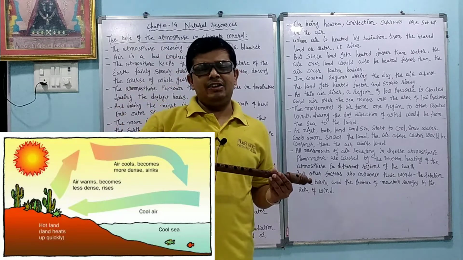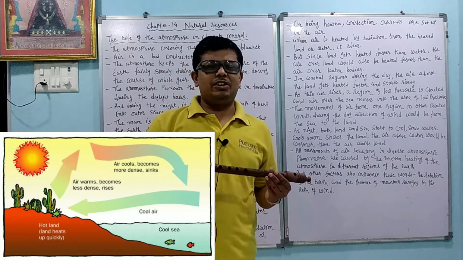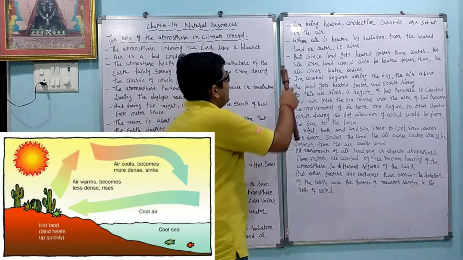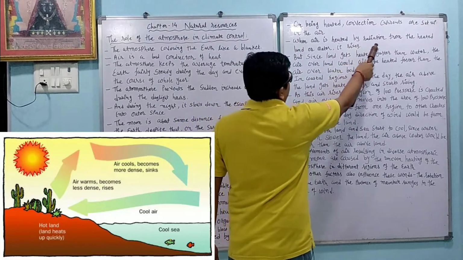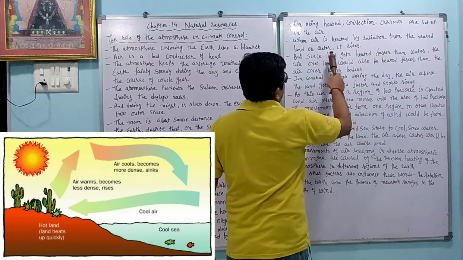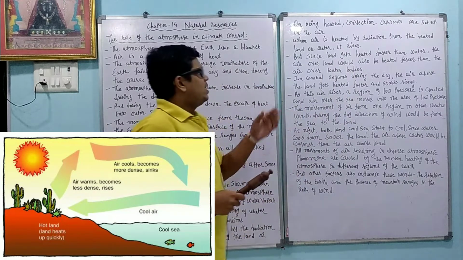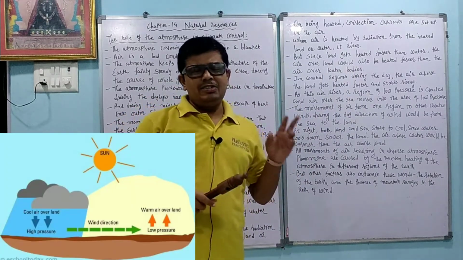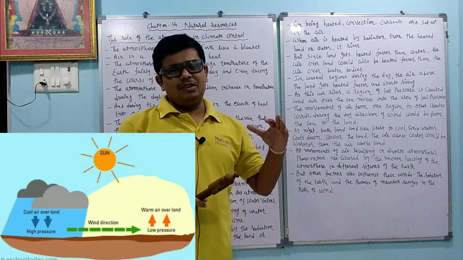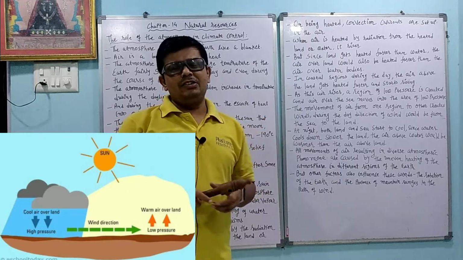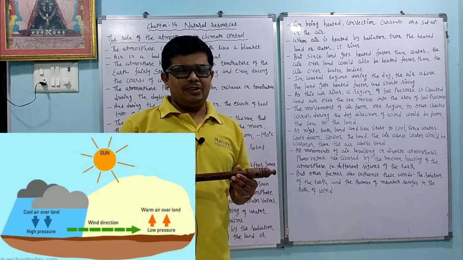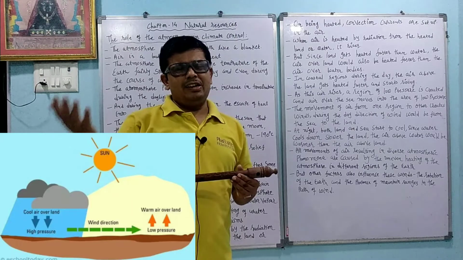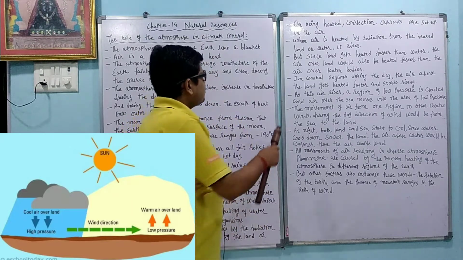Like that these layers are continuously moving, so convection current is started. When air is heated by the radiation from the heated land or water, it rises. Air is heated for two reasons: directly by the sunlight, and second, when the land is heated, because of that the air rises.